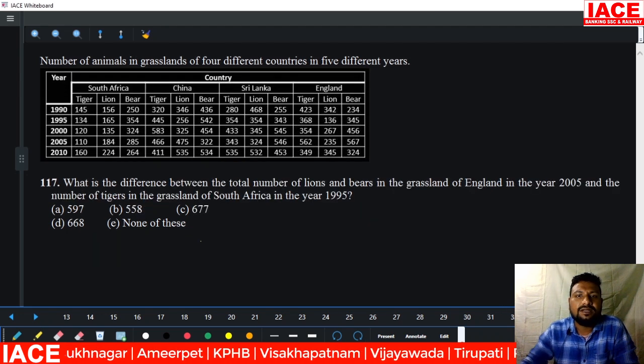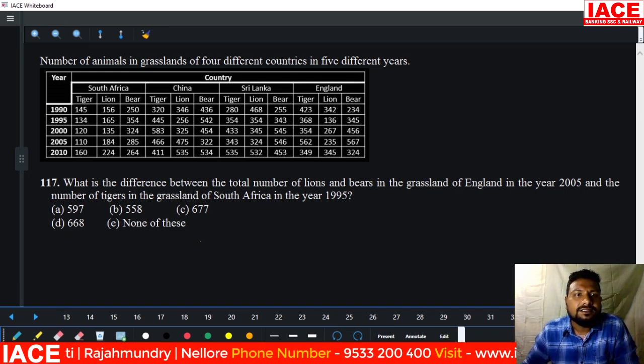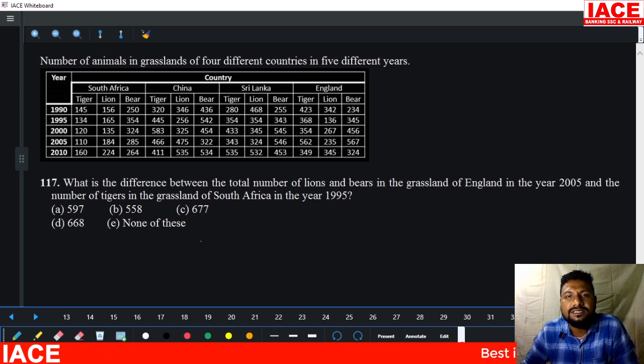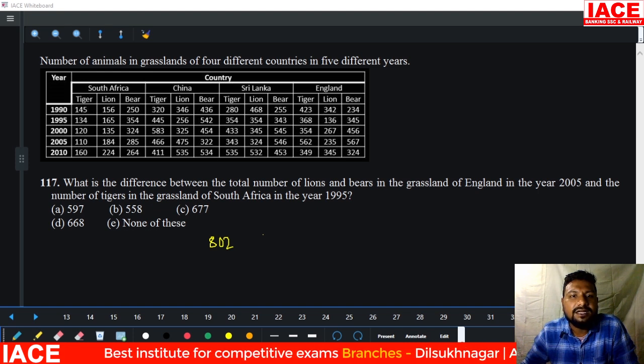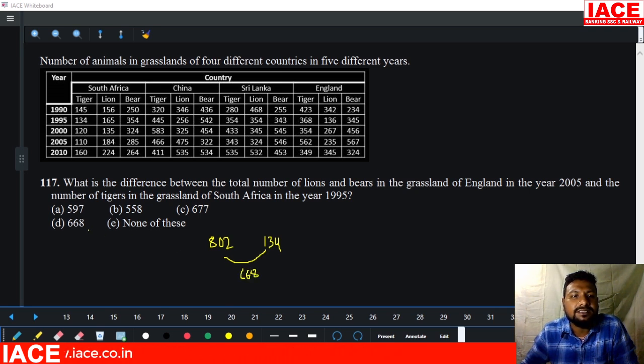What is the difference between total number of lions and bears in the grassland of England in the year 2005, and the number of tigers in the grassland of South Africa in the year 1995? England and 2005: lions and bears is 235 plus 567, which is equal to 802. South Africa 1995, tigers 134. Here is the difference: 802 to 132 difference is 670, but extra 2, so the difference is 668. 668 means option D.